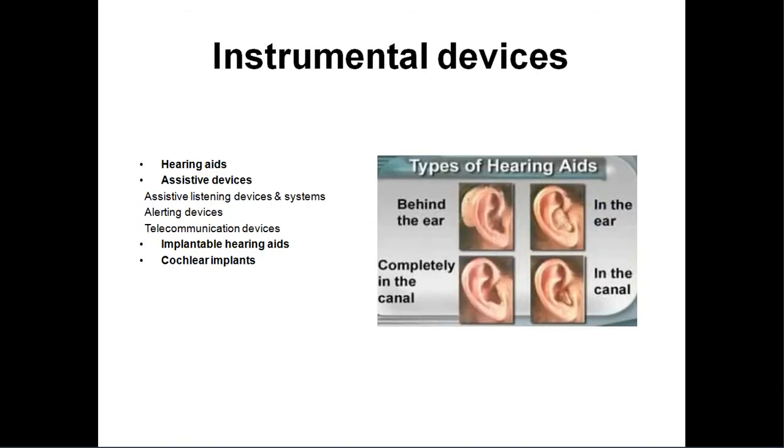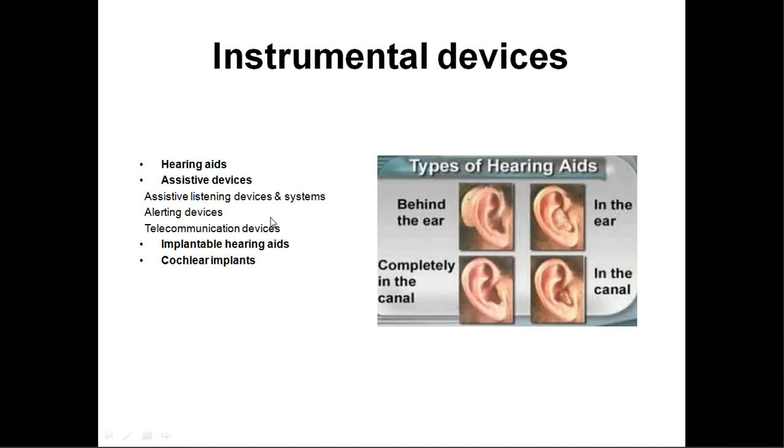There are other devices which will be useful for those who have deafness or hearing loss, used to amplify the sound energy. Among those, hearing aids are one. The others are assistive devices, implantable hearing aids and cochlear implants.